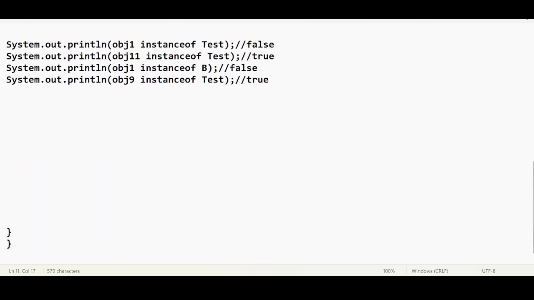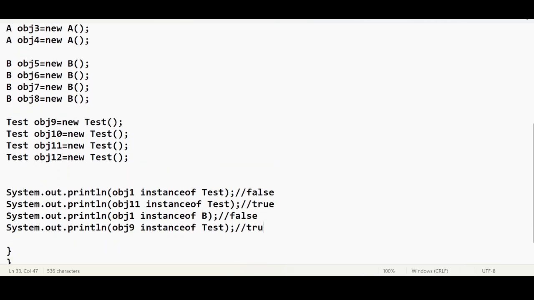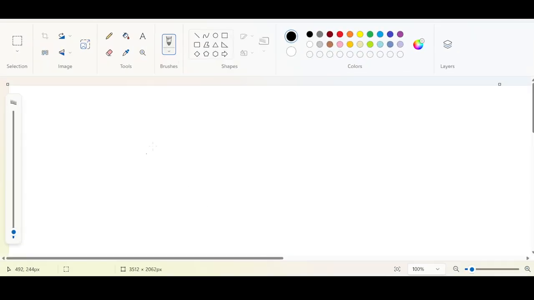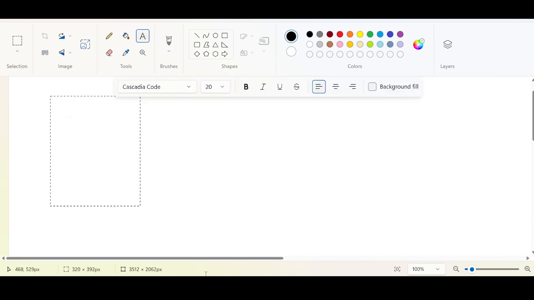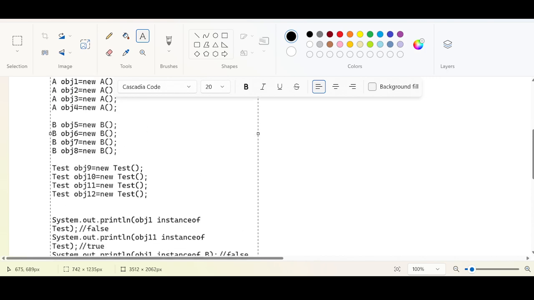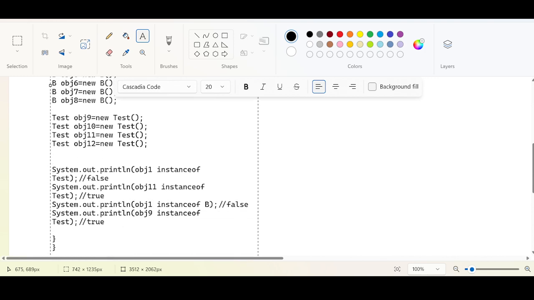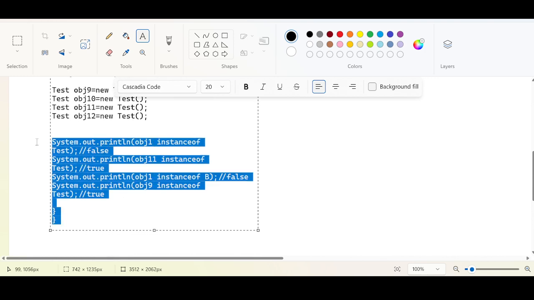Let me copy this and paste it in the plain screen. Okay, true. Let us take this. Very big code. We will keep this line.